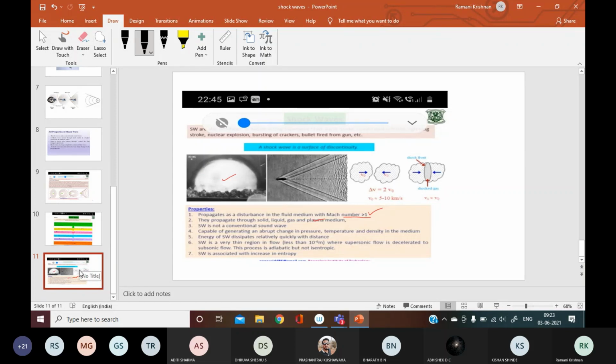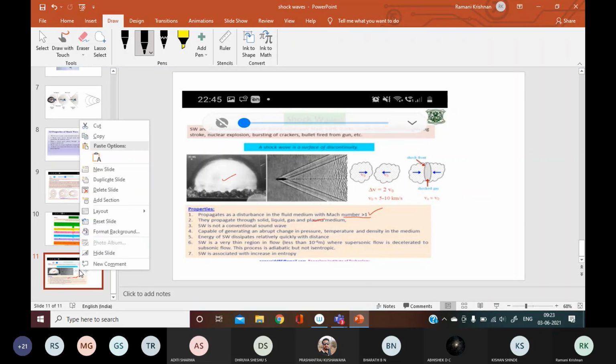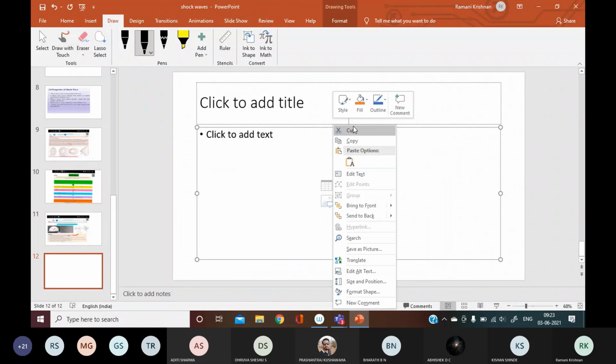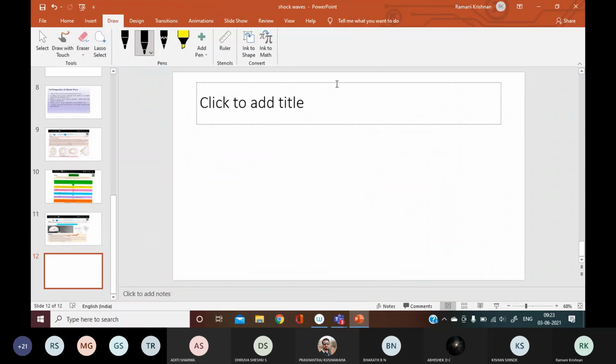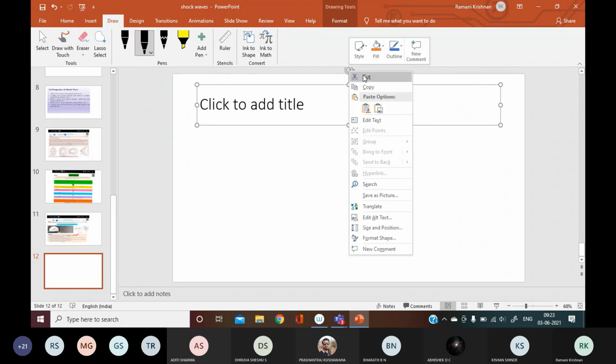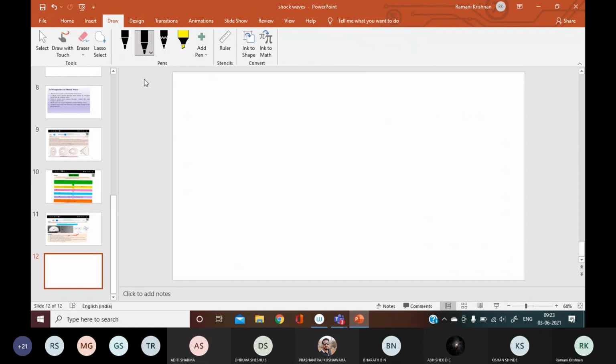So what are the properties of shock waves? You'll say that shock waves will travel in a medium where the Mach number is greater than 1. And when the shock waves are traveling, they are following the laws of fluid flow, because it is just like flowing, no? So shock waves, I'll write SW.